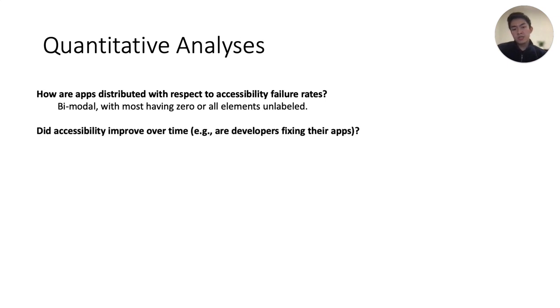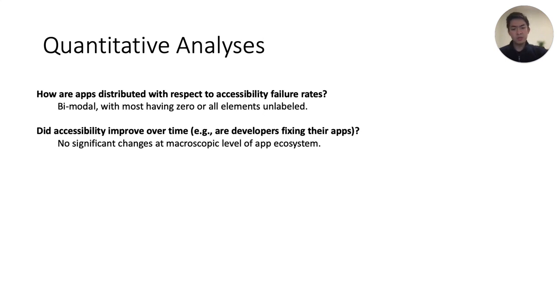But with so many inaccessible apps, one assumption that might be made is that developers tend to perhaps improve the app's accessibility over time gradually. Hence we asked, did we observe any accessibility changes over time? At a high level, we saw no significant changes in accessibility at a macroscopic app ecosystem level.